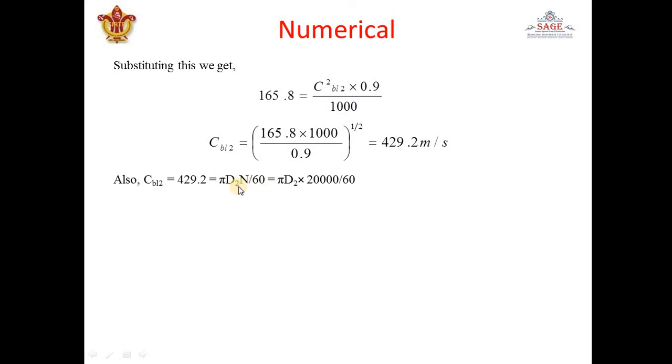We have already learned this formula so many times. So what we have to calculate? We have to calculate diameter at the tip, which is d2. So Cb2 we have just found out, and N is given in the question. After substituting all the values, we get d2 is equal to 0.4098 meter. Okay. Next, power required. Power required, we know m into w. So m is given, w we have already calculated 165. So after substituting this, we can get power required 1469.